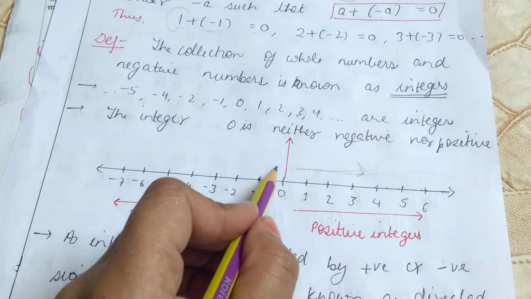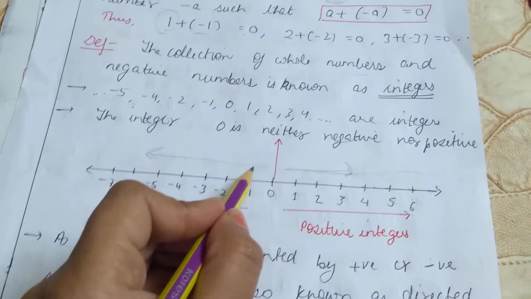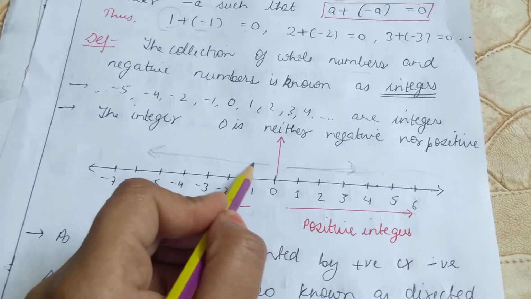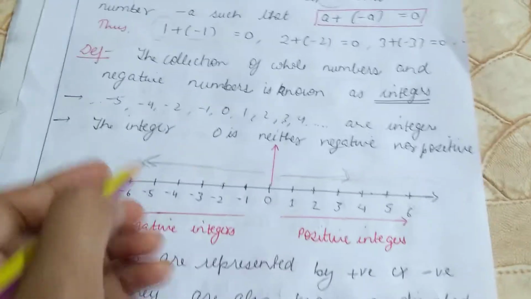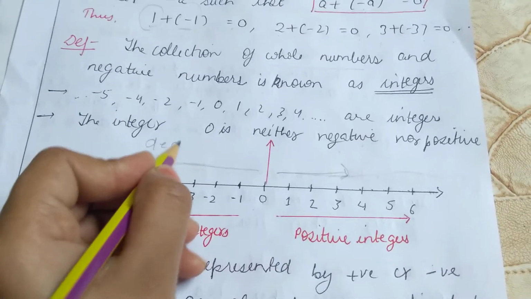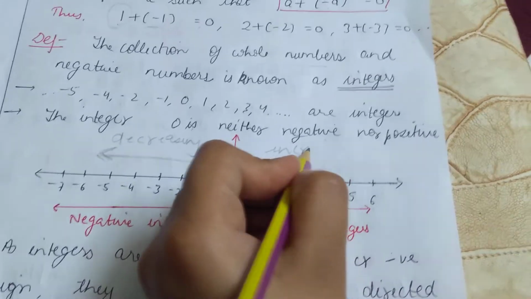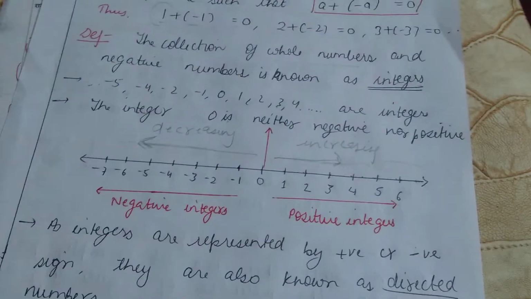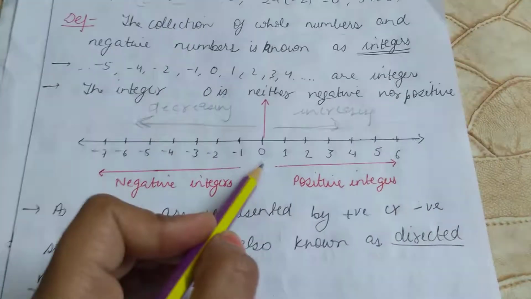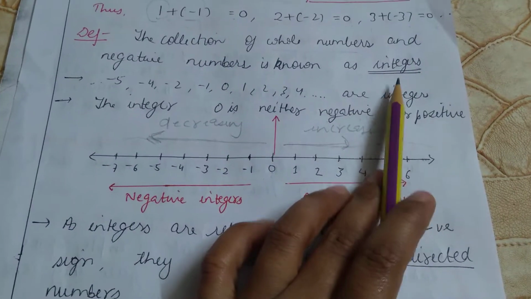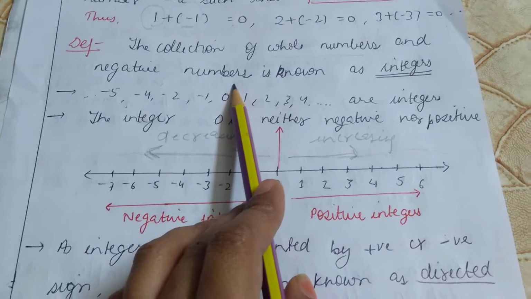On the left hand side of 0, we get all the negative integers, and if we go away from 0 on the left hand side, the number goes on decreasing. In this direction the integers decrease, and in this direction the integers increase. So all the negative numbers and all the positive numbers including 0 are called integers. An integer is a collection of whole numbers and the negative numbers.